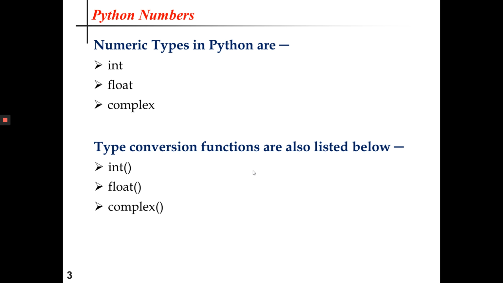We also have type conversion functions like int(), float(), and complex(). By using these conversion functions, we can convert from one numeric type to another.